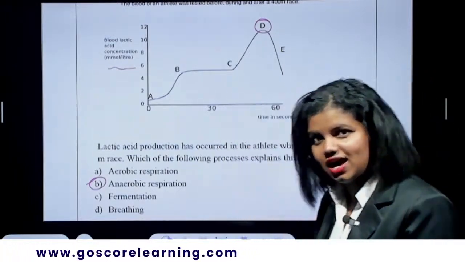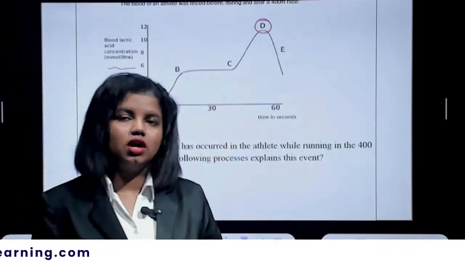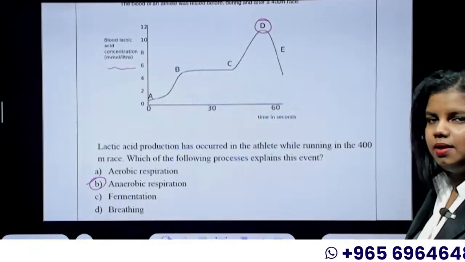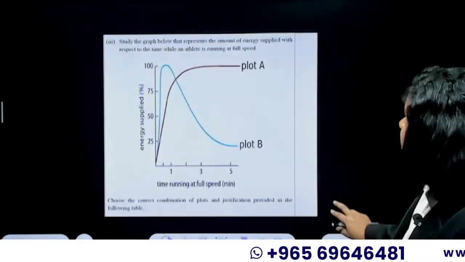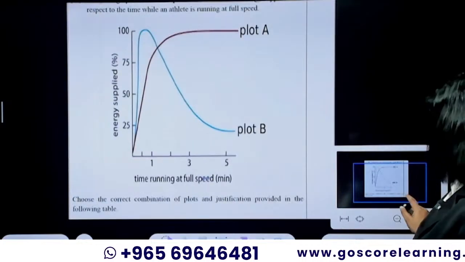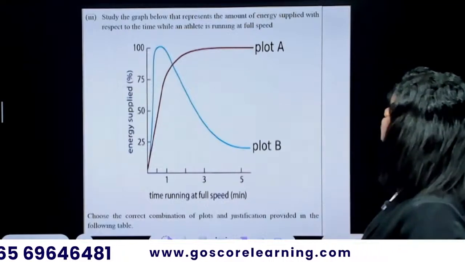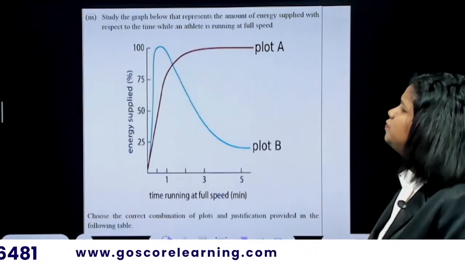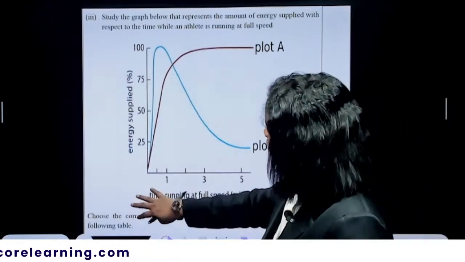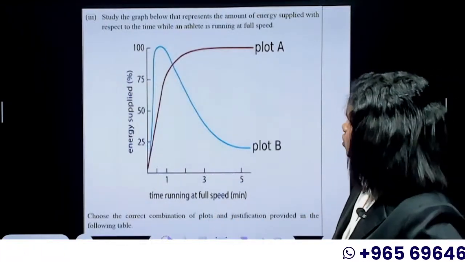When oxygen is lacking in our muscle cells, when we are taking a huge cardio workout or maybe a marathon, that's when this lack of oxygen can happen, right? Okay, so that's B. Study the graph below that represents the amount of energy supplied with respect to the time while an athlete is running at full speed. The X axis shows the time and the Y axis shows the energy supplied to that athlete. Okay, so there are two plots.